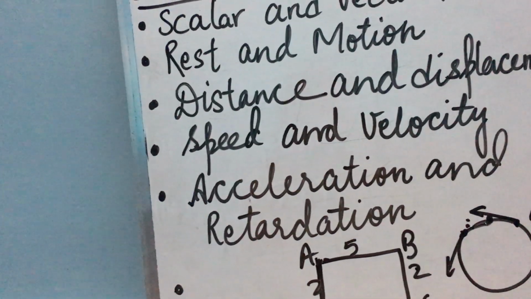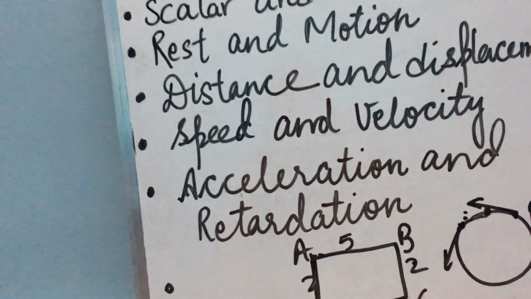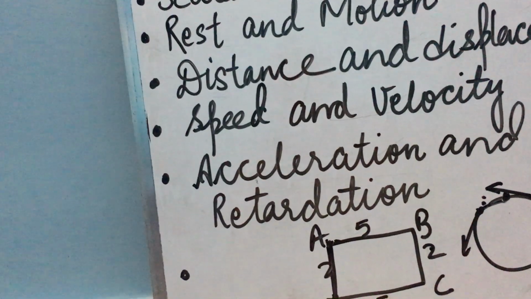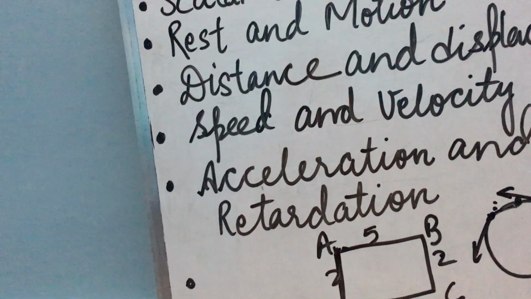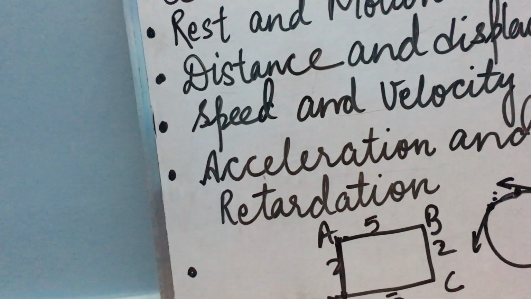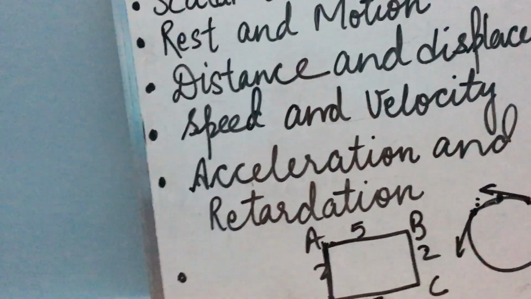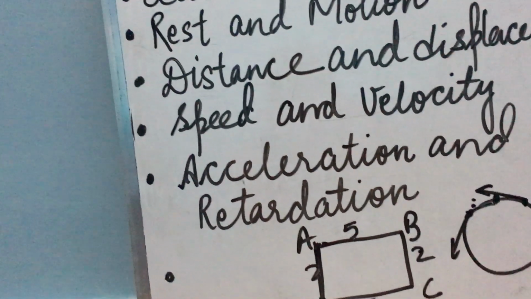So generally the bodies do not move with uniform velocity. The velocity of a body changes either in magnitude or the direction is changed, or both will change. Okay. So we have many examples where we have non-uniform or variable velocity.